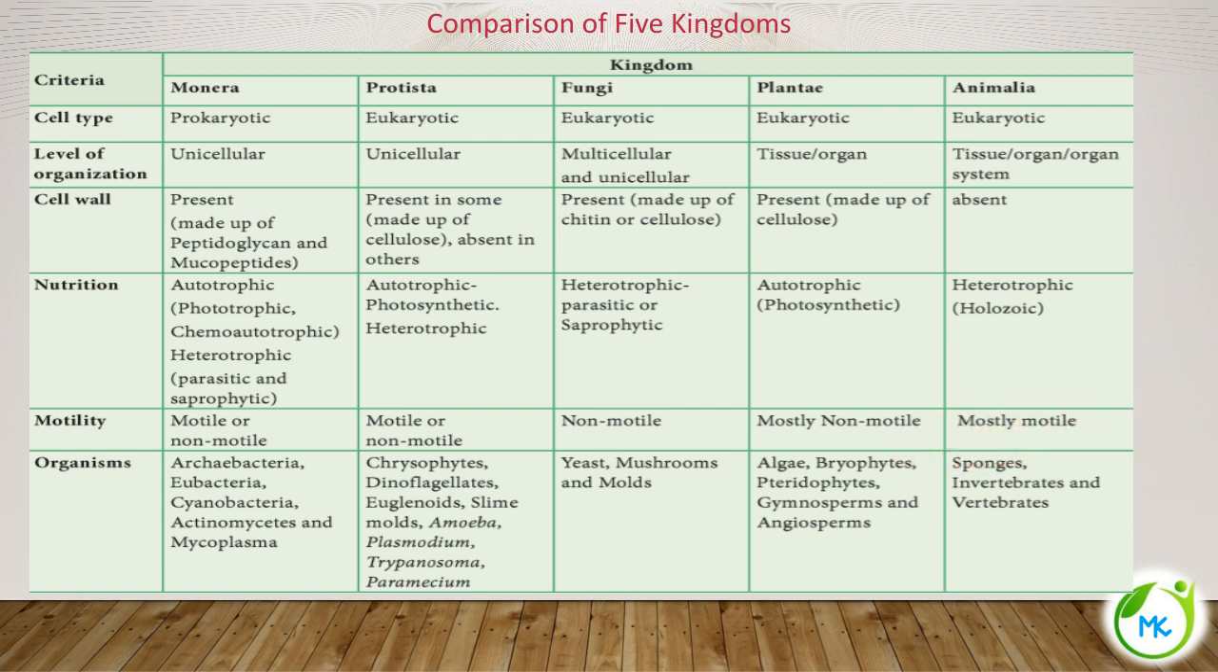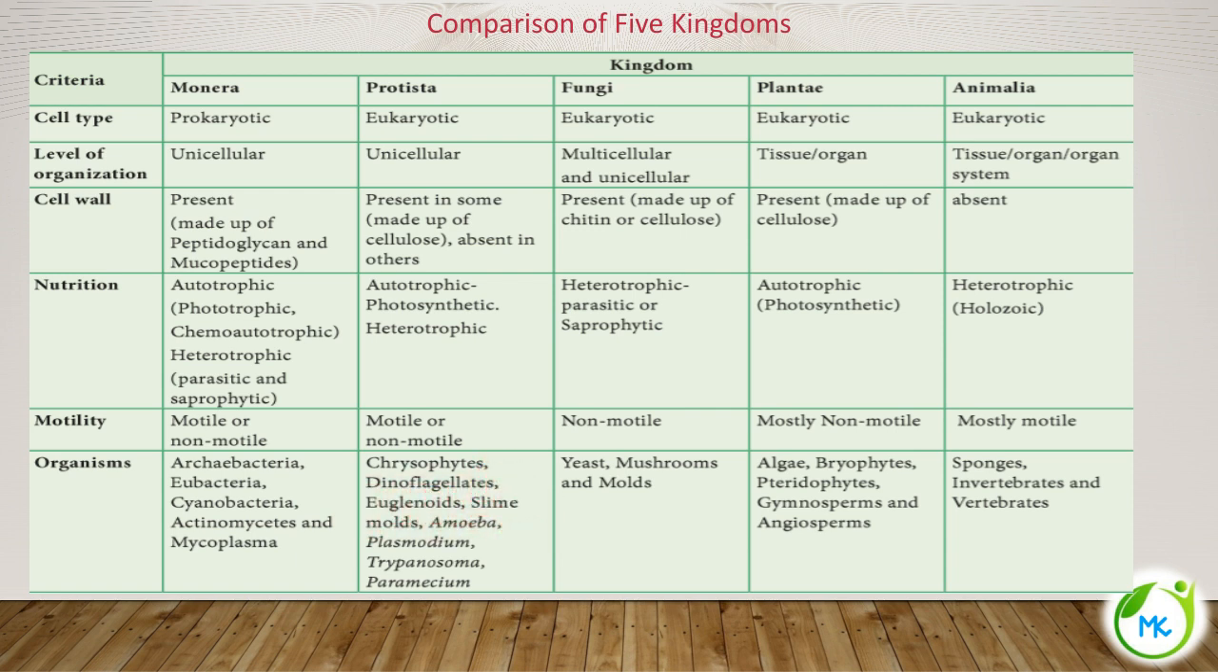And what are the organisms placed under each kingdom? The organisms under Monera are Archaebacteria, Eubacteria, that is true bacteria, Cyanobacteria, which is nothing but blue-green algae, actinomycetes and mycoplasma. In this unit, we will learn each and every organism in detail.